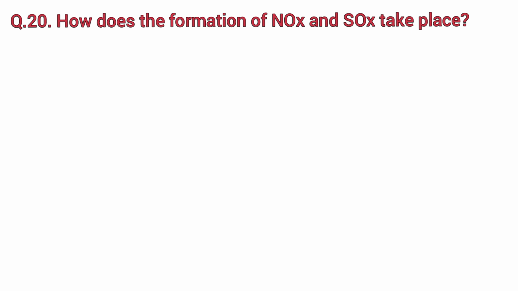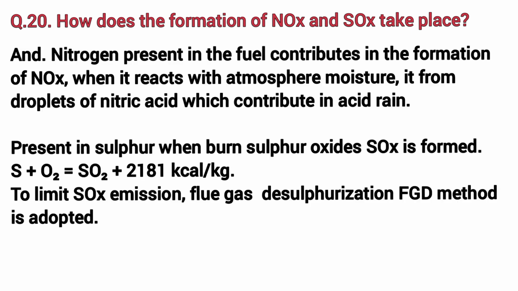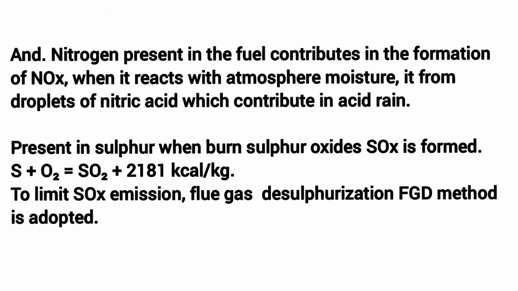How does the formation of NOx and SOx take place? Nitrogen present in the fuel contributes to the formation of NOx. When it reacts with atmospheric moisture, it forms droplets of nitric acid which contribute to acid rain. Sulphur present in fuel, when burnt, forms sulphur oxides, SOx: S + O2 = SO2 + 2181 kilocalories per kg. To limit SOx emission, the flue gas desulfurization (FGD) method is adopted.